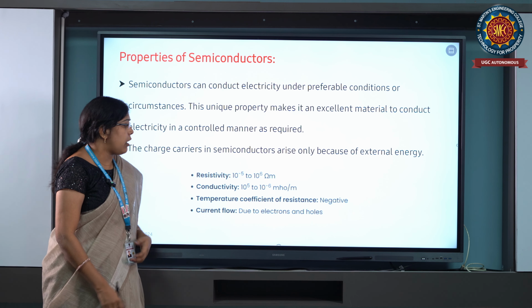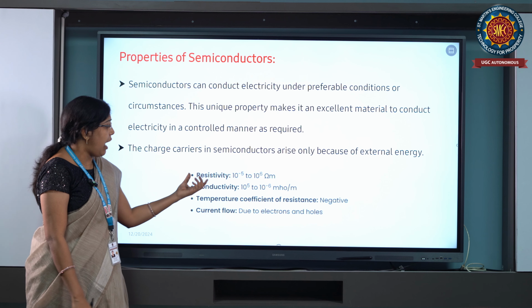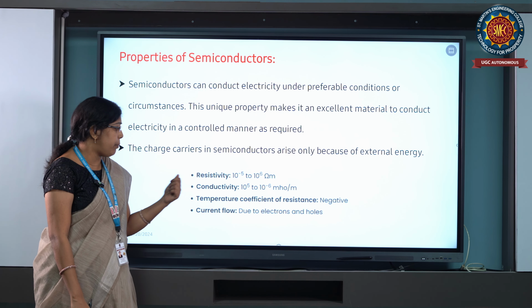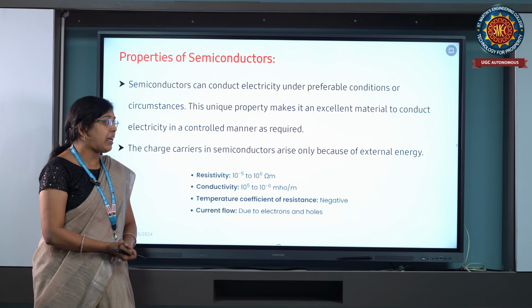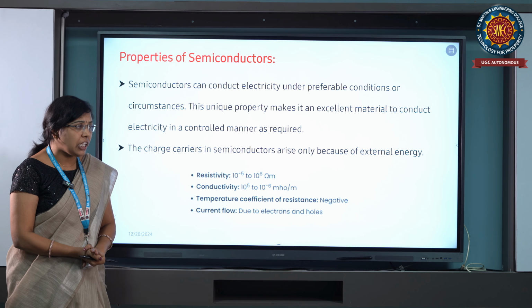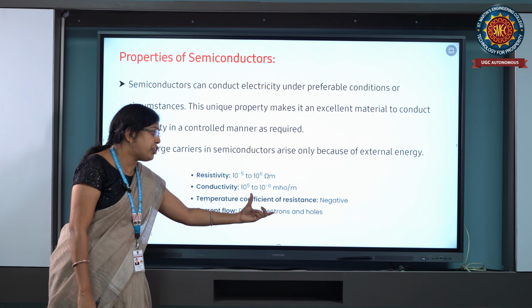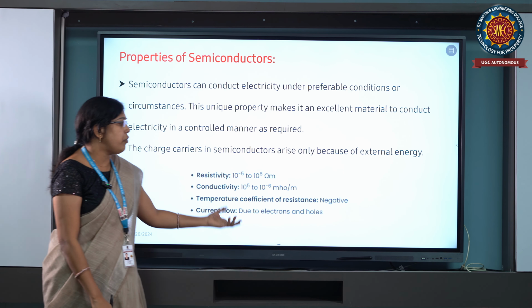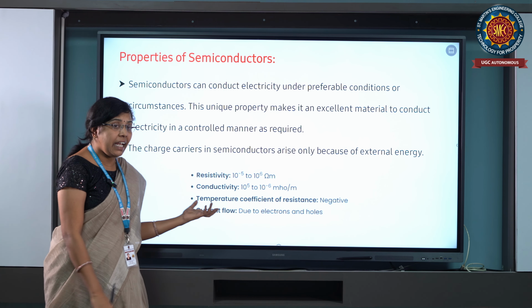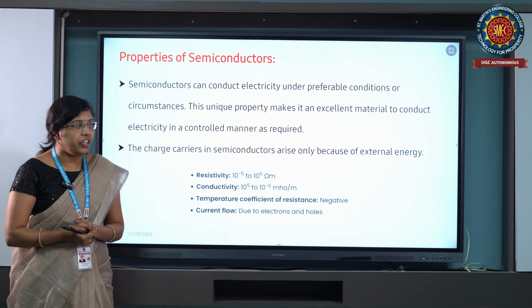Semiconductors have resistivity and conductivity properties, temperature coefficient of resistance, and current flow. Current is possible due to electrons and holes, which we already discussed. What is the meaning of the temperature coefficient? Here we are talking about external energy.